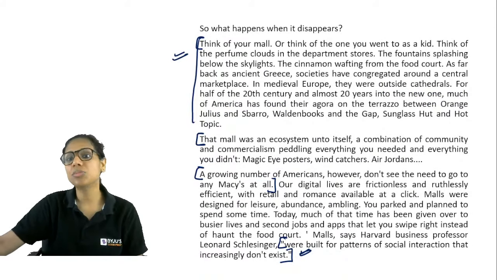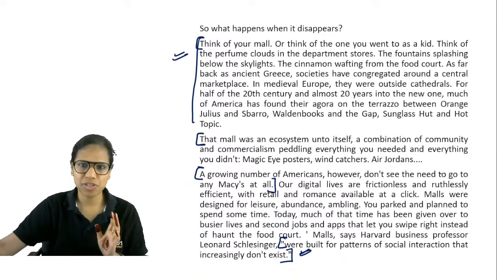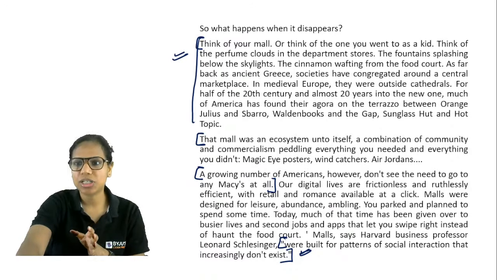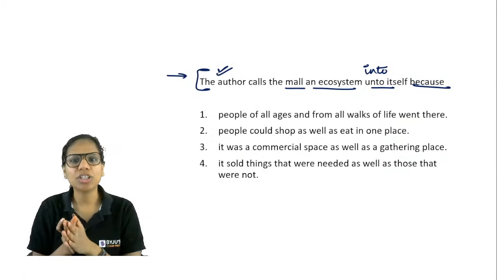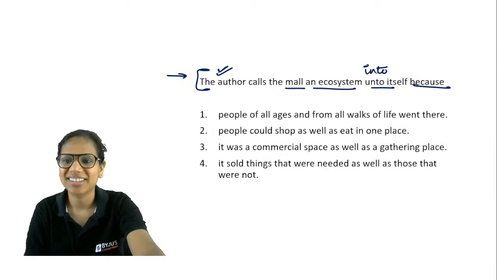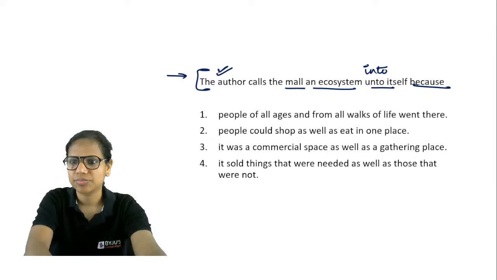That mall was an ecosystem unto itself, a combination of community and commercialism, peddling everything you needed and everything you didn't. And then some examples have been mentioned. So it was an ecosystem unto itself, a combination of community and commercialism. Right. So tell me what the answer should be. This is a very direct question. All right. Others? Okay. Others? Got very few responses so far.